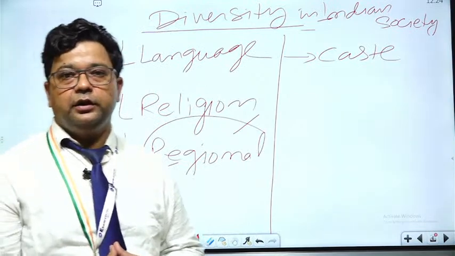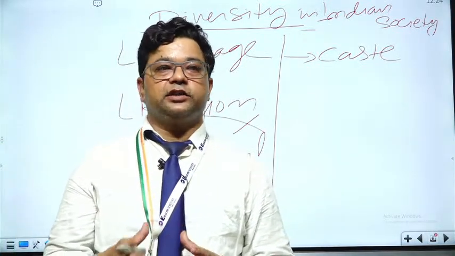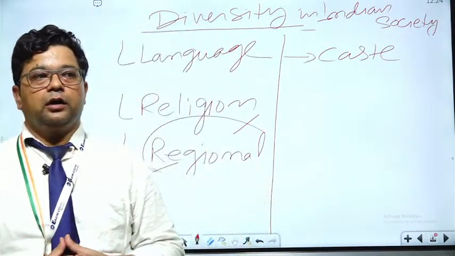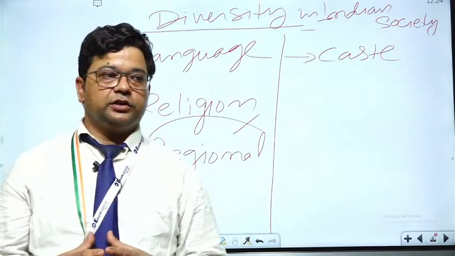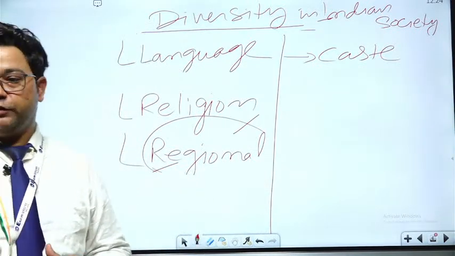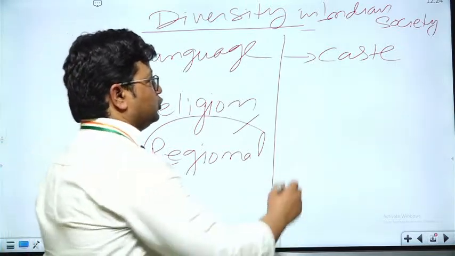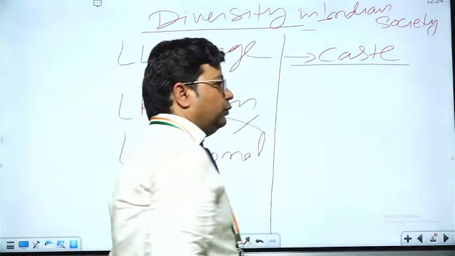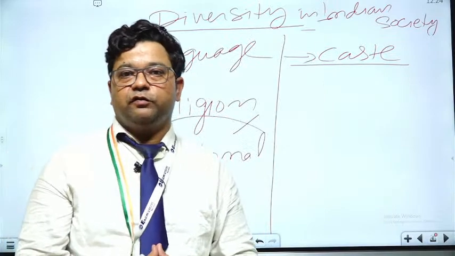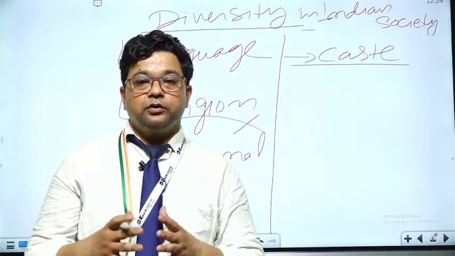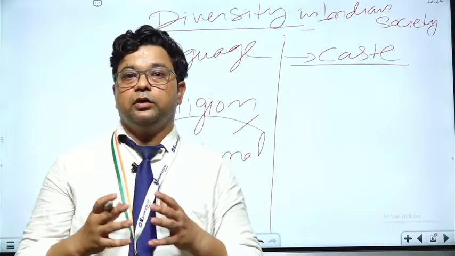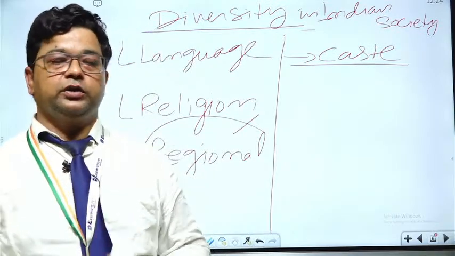caste as a feature has been present since the inception of the Indus Valley civilization, or the inception of the civilizations of India. We all know that this caste system is very vast in our societies, especially in the Hindu religion.